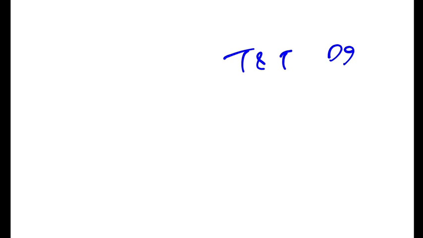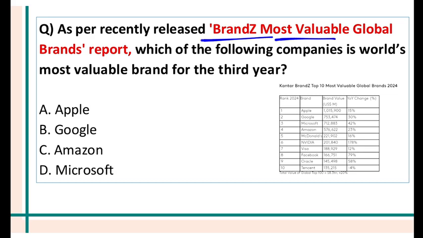And the World Economic Forum also gave the Travel and Tourism Development Index recently, the Travel and Tourism Competitiveness Index. America was number 1 and Spain was number 2. India was at a respectable 39th position.